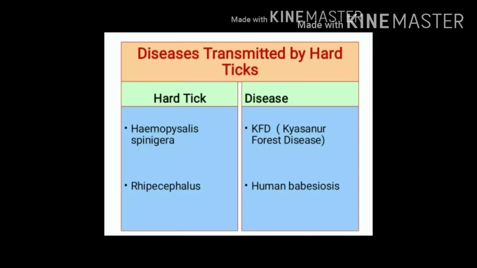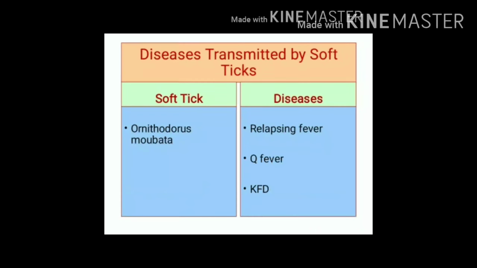Haemaphysalis spinigera transmits KFD, that is Kyasanur forest disease, and Rhipicephalus hard tick transmits human babesiosis. Soft tick, that is Ornithodoros moubata, is an important vector of relapsing fever, Q fever, and KFD.